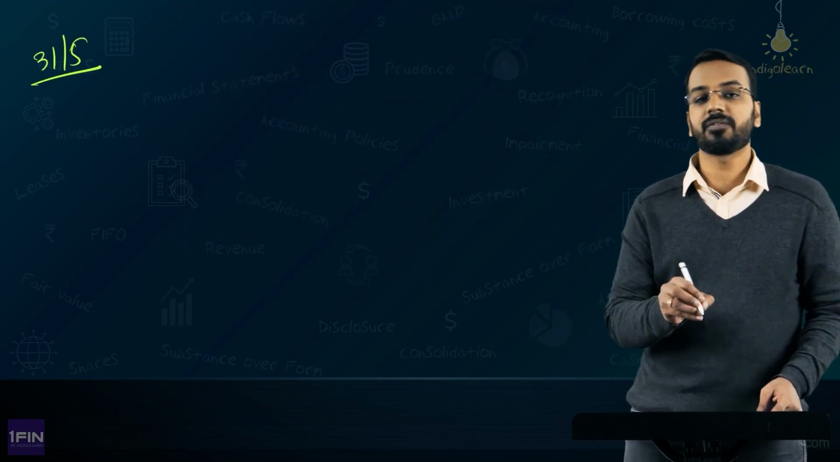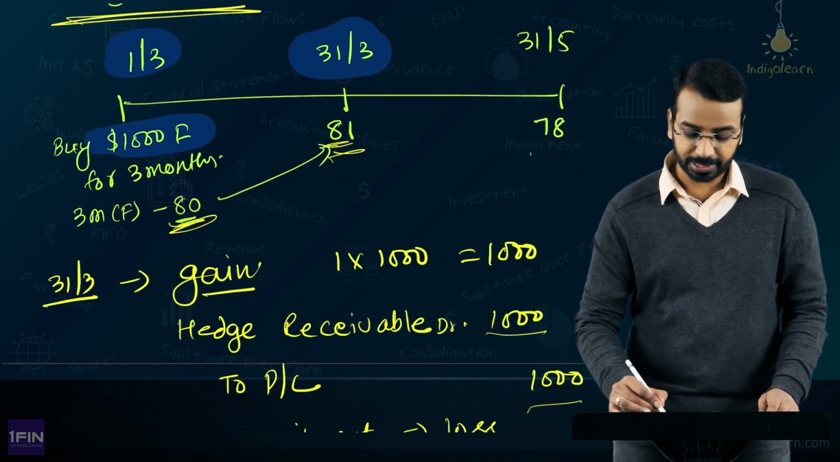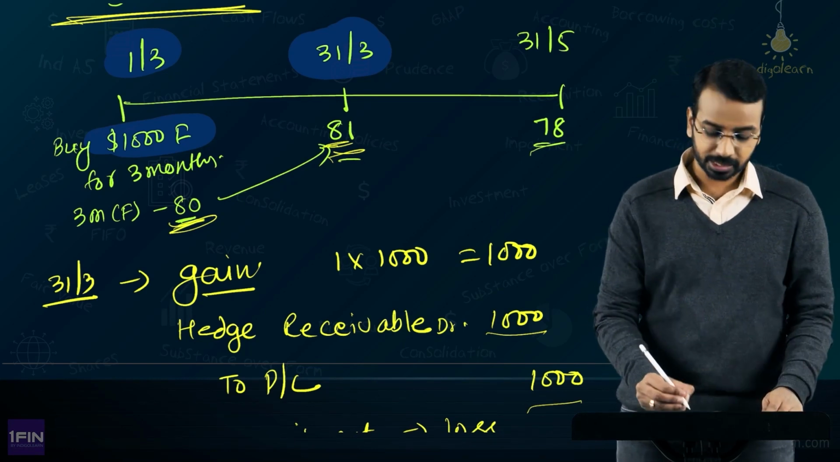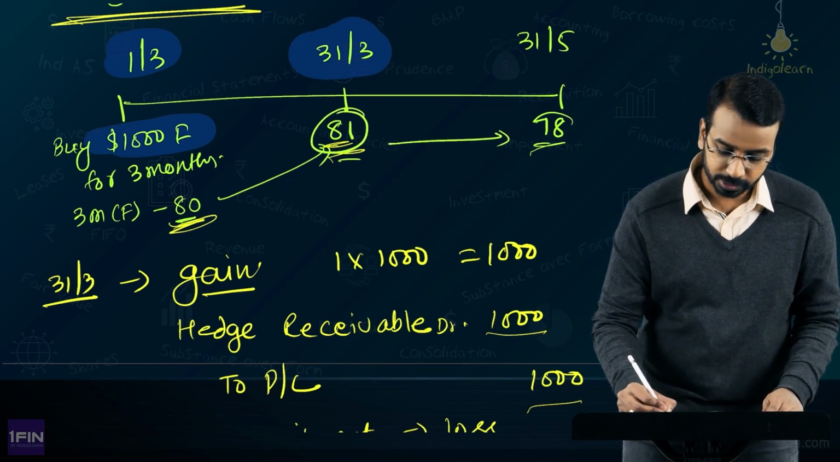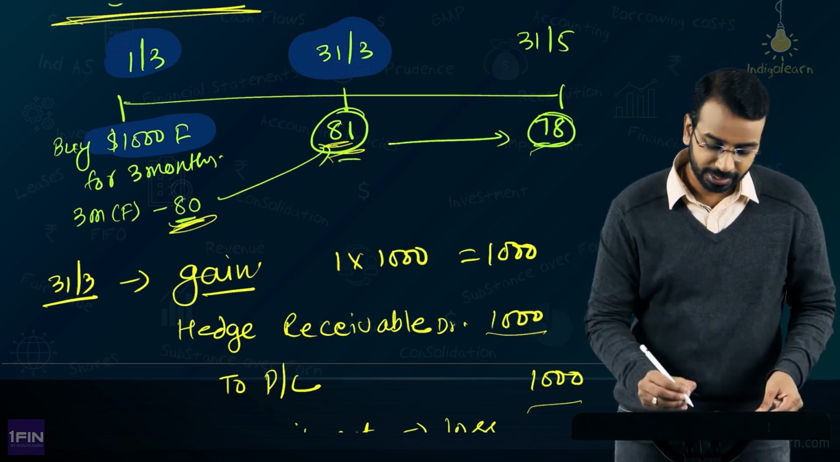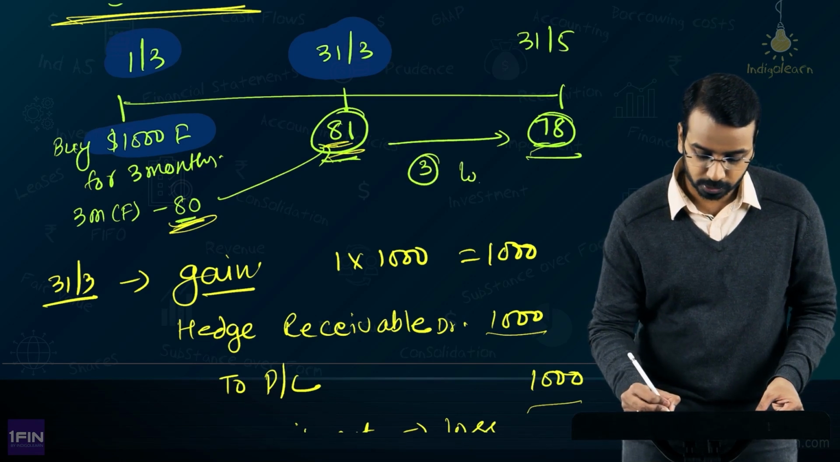Then, on 31st of May, what is the fair value of the derivative? 78, right. On 31st May, what is the rate? 78. So, from 81 it has come down to 78. I had bought dollars in the forward market. It was how much? 81. Now it has become 78. So, there is a 3 rupee loss.